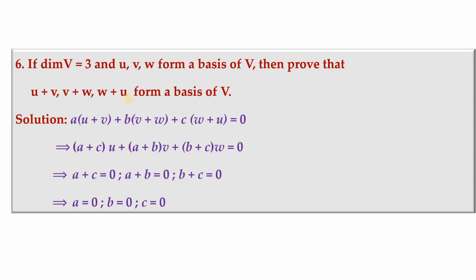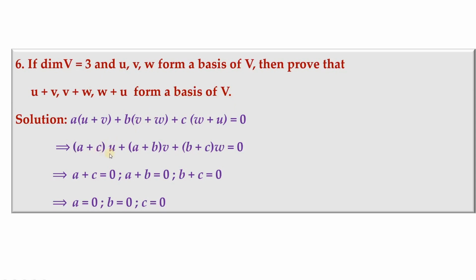So one way of doing this problem is just consider the first equation, a into u plus v plus b into v plus w plus c into w plus u is equal to 0. We want to show that these are linearly independent. And because they are 3 in number, once we have linearly independent, then by this lemma, it forms a basis of V. So this is what we have.